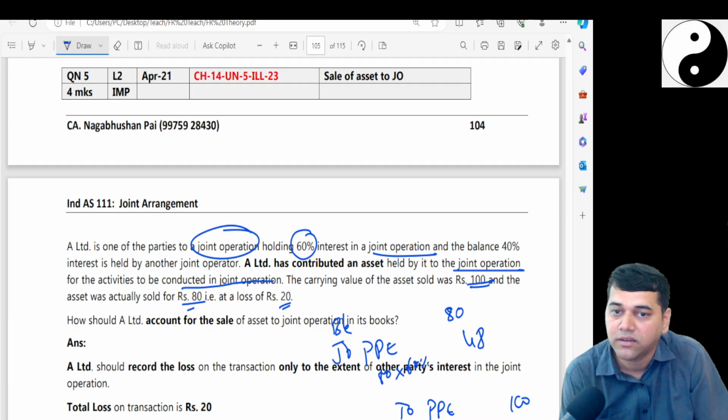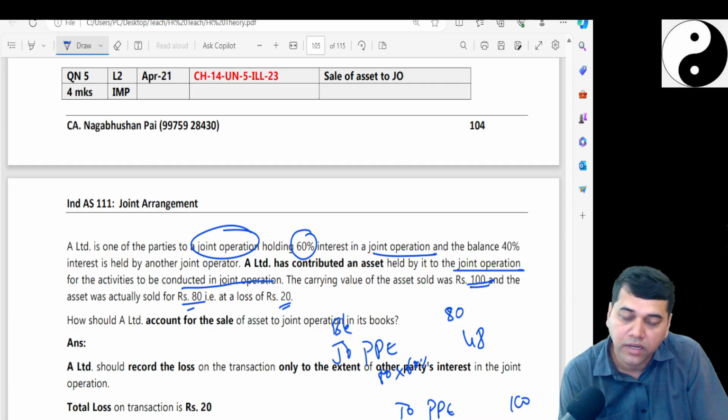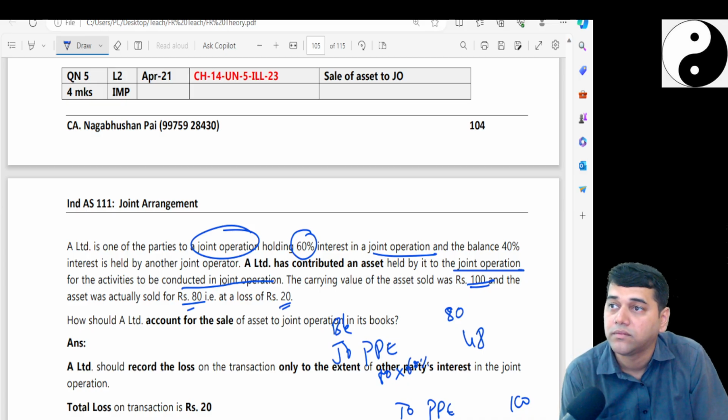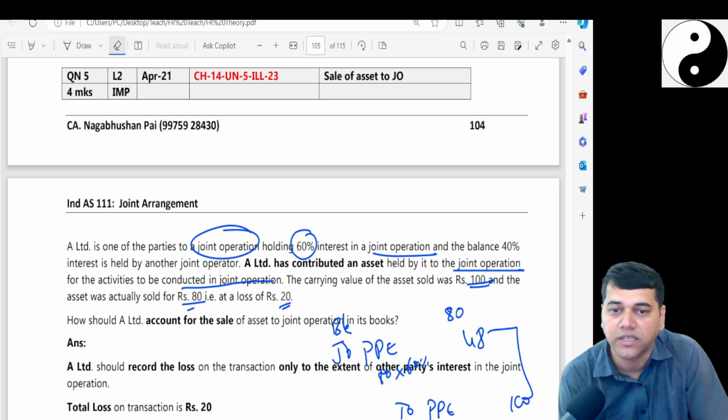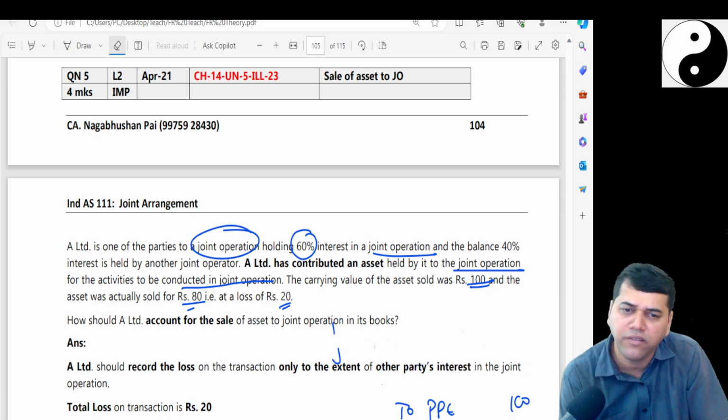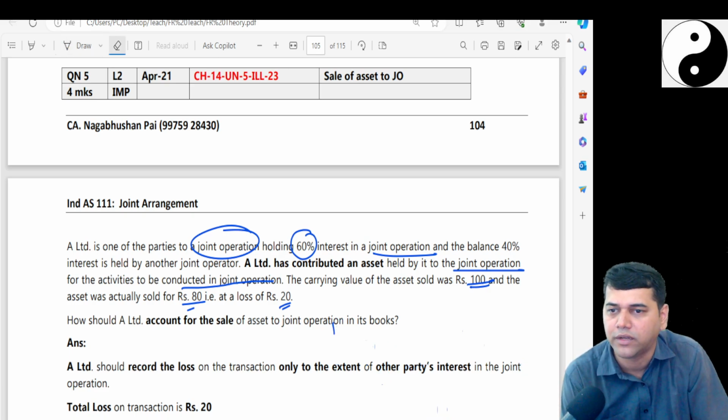80. Okay, so I have got it. And, no, my share comes to 40%. So PPE net goes 40. Anyhow, we will see that. We will see the journal entry rather than discussing like this. Then we will compare. Don't worry. I will give you good clarity.